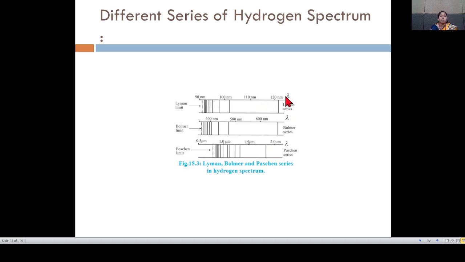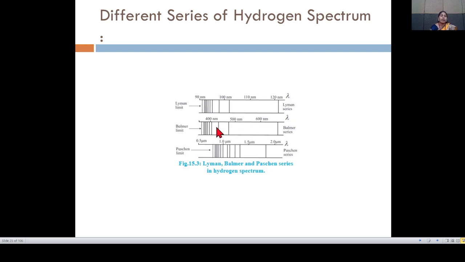It is denoted by lambda. Then the Balmer series has a range of 400 nanometer, then 500 nanometer in the middle, and 600 nanometer at the end.